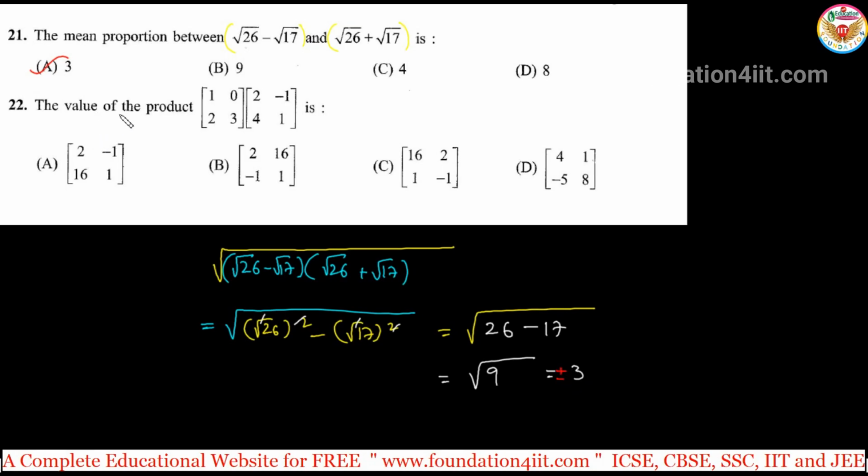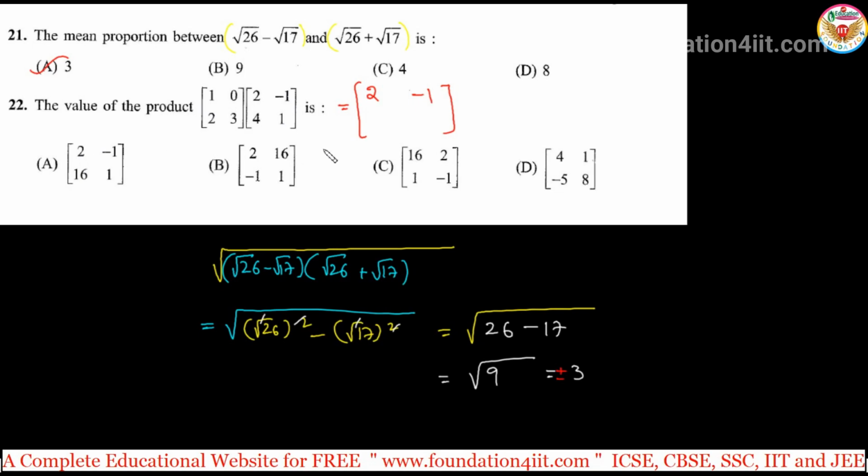Okay, next one. The value of the product, just the multiplication. Matrices multiplication. First row, first column: 1 into 2 is 2 plus 0 into 4, 0, so we get 2. First row, second column: 1 into minus 1, minus 1, plus 0 into 1 is 0. So minus 1 it is.